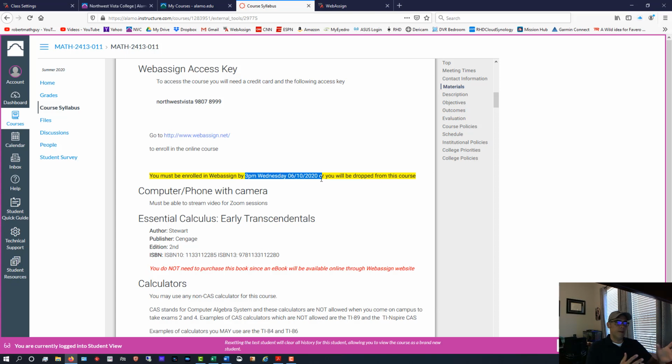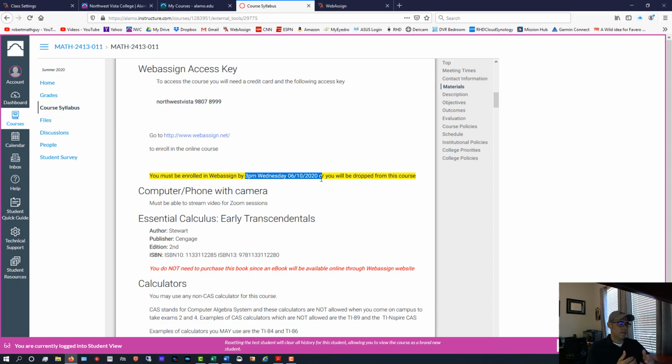Now, when you enroll and pay, there's a couple of options. You can get temporary access, like if you're waiting for some funding, waiting to get paid or something like that. You can get temporary access to the course so you can do all your work. And then I think it's like 10 days, 14 days. But by that time you have to pay.